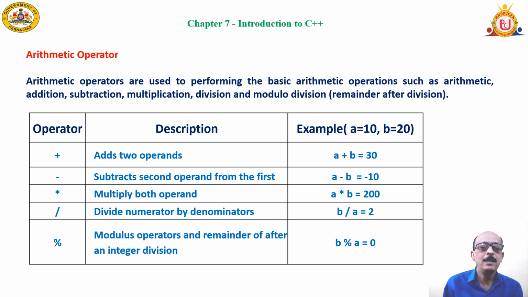Plus is for adding, minus is for subtracting, asterisk or star symbol is used for multiplication, and the slash symbol and percentage symbol, these two are used for division. But there is a difference between slash and the percentage. Slash is to divide and to get the quotient. Percentage is to divide and to get the remainder. One by one you are going to learn when we start writing the programming.